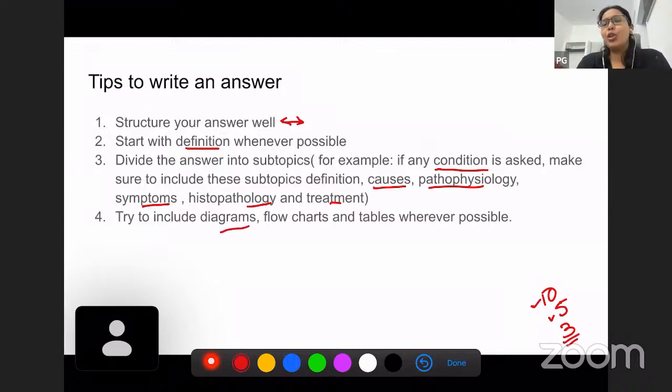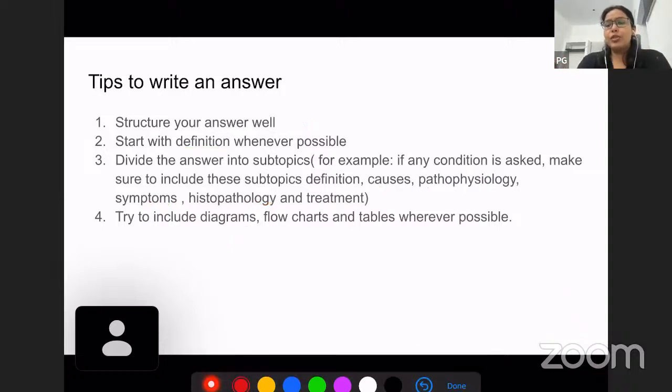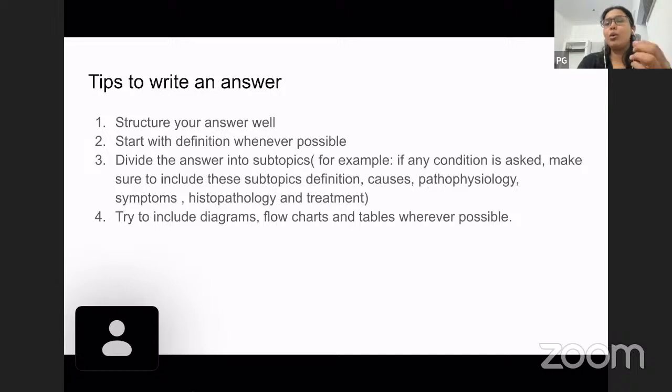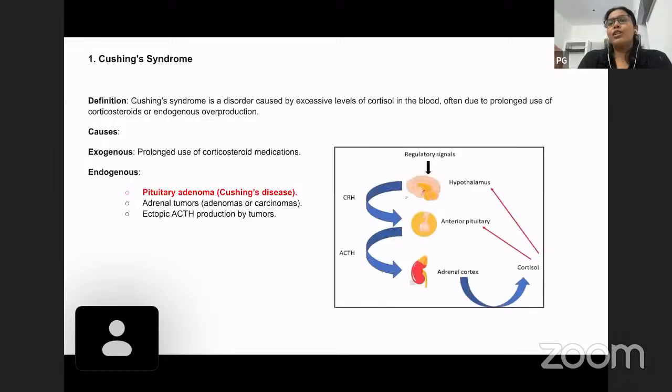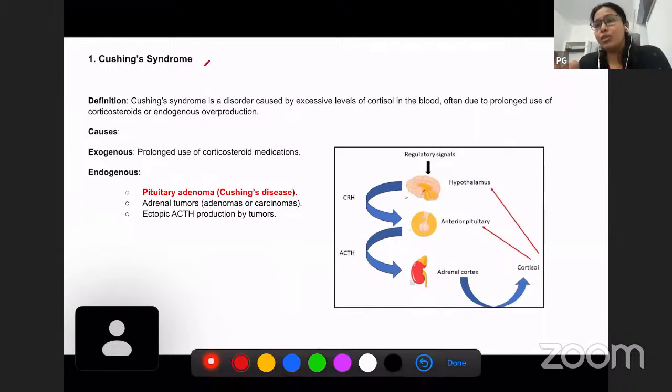Always try to include diagrams. Your diagrams need not be perfect like textbook diagrams, but if you have some illustrations possible, it will always be helpful, and your paper will become better, and you might score more marks with your flowcharts, diagrams, and also tables whenever possible.